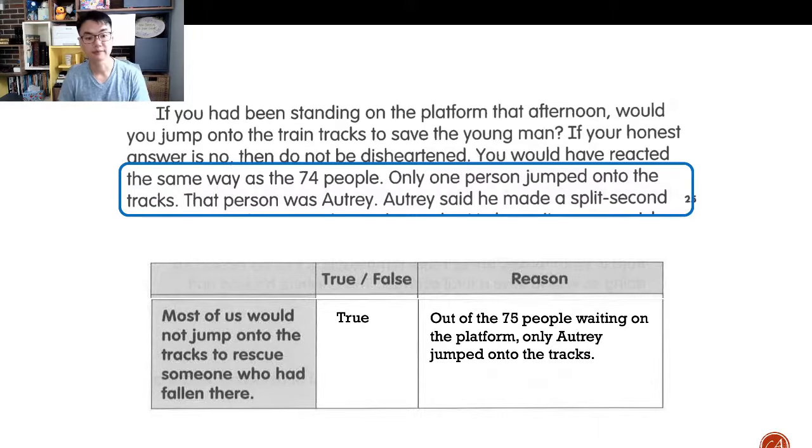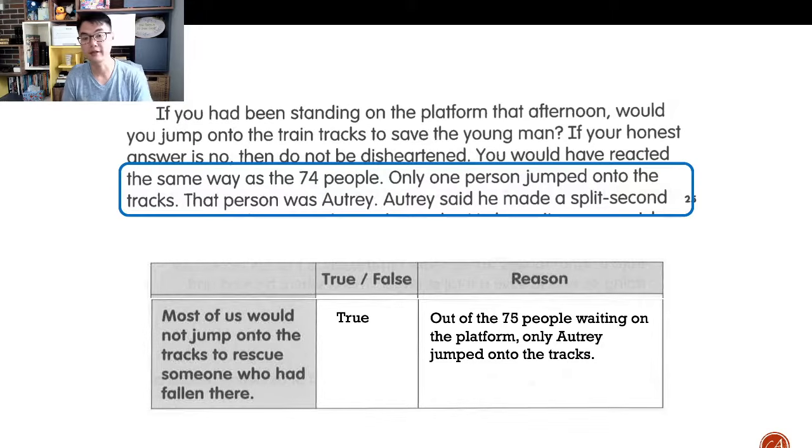So this is the reason why it is true that most of us would not jump. If we were part of that group of 75 people, we would certainly not be the ones to jump.